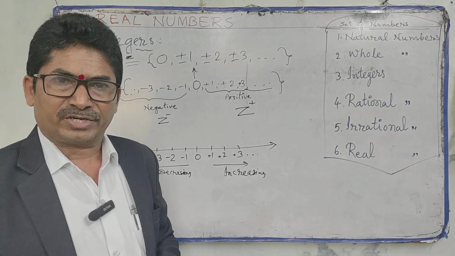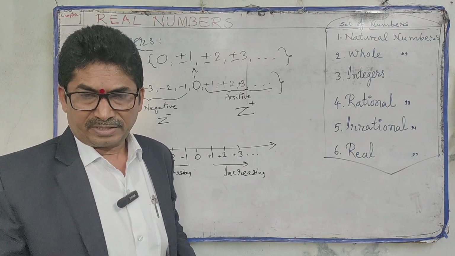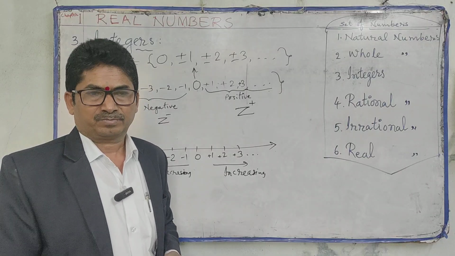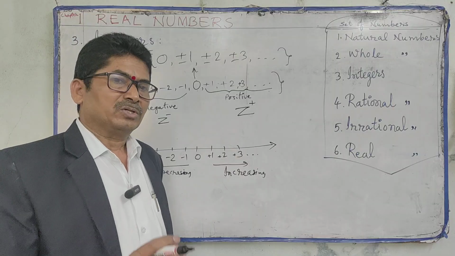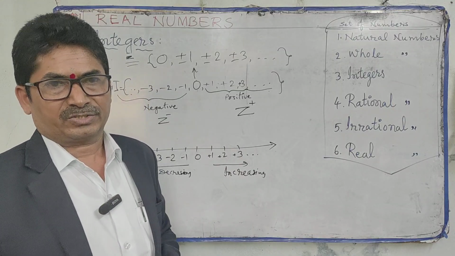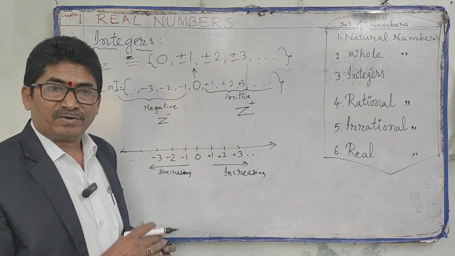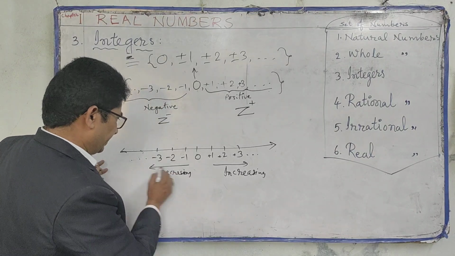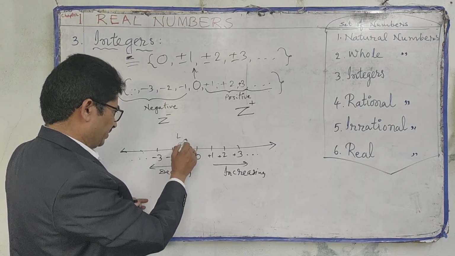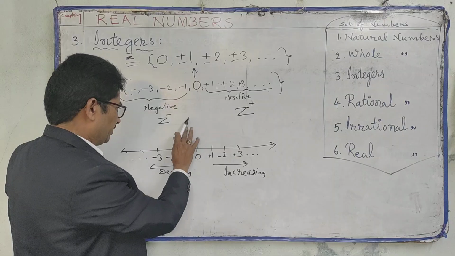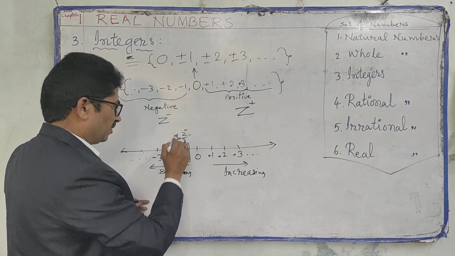What is the largest integer? We can't say a largest integer. There doesn't exist a largest integer. Integers are endless. So we give the answer like this. Now what is the largest negative integer? This is the decreasing side, so this is the largest negative integer. The largest negative integer is -1.